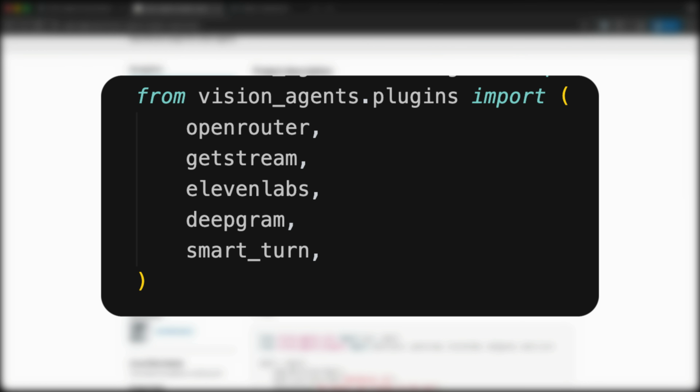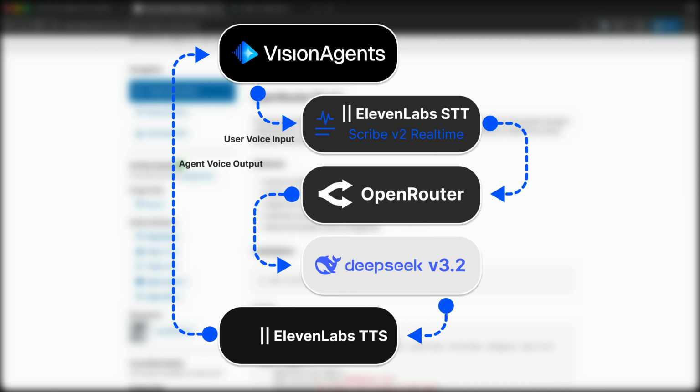To run the demo in this video, you will need API keys from Stream and Stream API secret. You will need an API key from 11 Labs, OpenRouter, and DeepGram. So this is how the demo works. To speak to the agent, we will use 11 Labs as the speech-to-text component. Then we use one of the DeepSeek v3.2 models from OpenRouter as the LLM. To hear from the agent, we will use another model from 11 Labs, which will serve as the text-to-speech component.